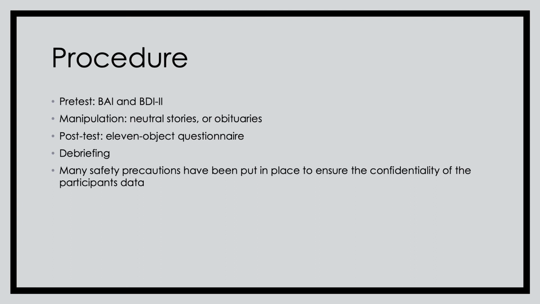Throughout this study, we have many safety precautions in place to protect the participants' privacy. For example, after the participant signs their informed consent form, we'll have them remove that from their packet and put it into a drop box. The participants will all be using the same colored pen, so you cannot pinpoint whose pretest goes with the signature on their informed consent form. And then lastly, the participants are also given a cover sheet to cover up their assessments throughout the entire study.